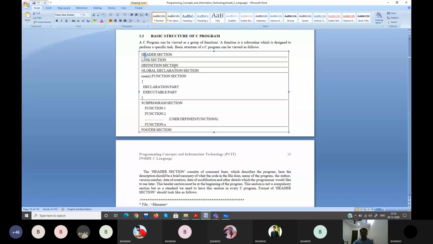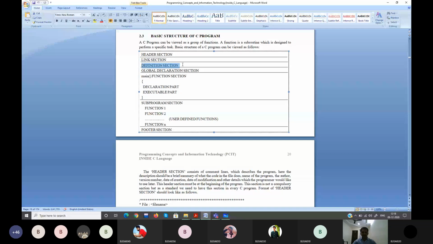So the header section is just a kind of description of your program. That's it. It doesn't have much to do with the functionality of your program. Next is the link section, which is very much linked to your program. So here #include that you included, right? What are the functions and procedures that you use inside your main? Those things will be supported by your libraries or header files. Those header files you have to include as a part of your link.